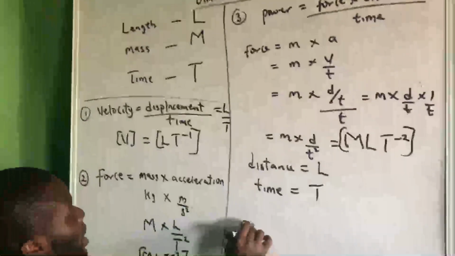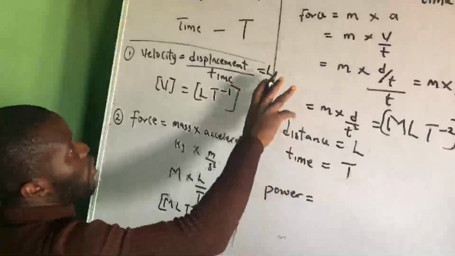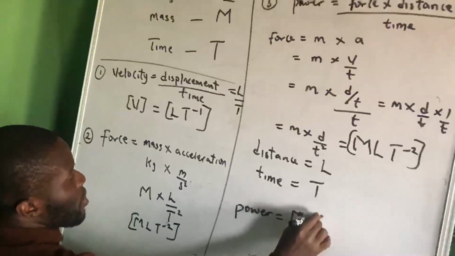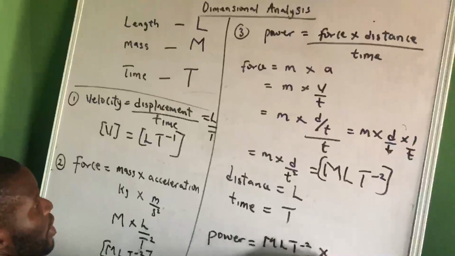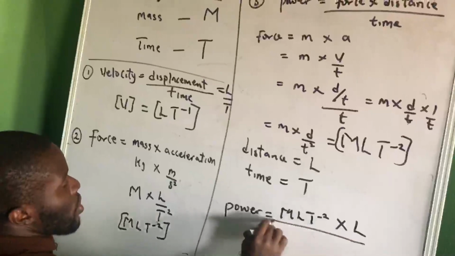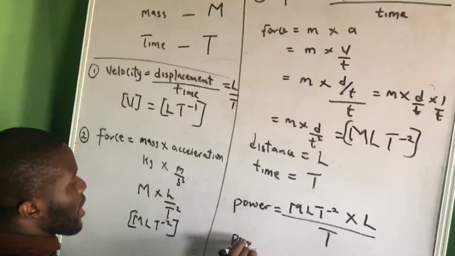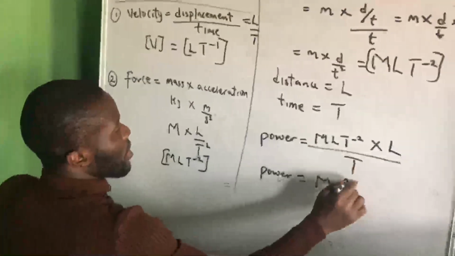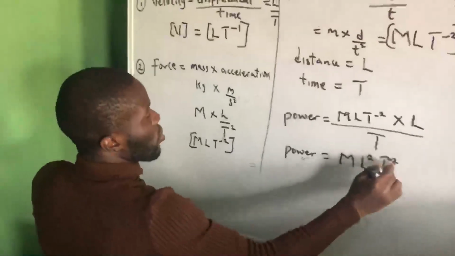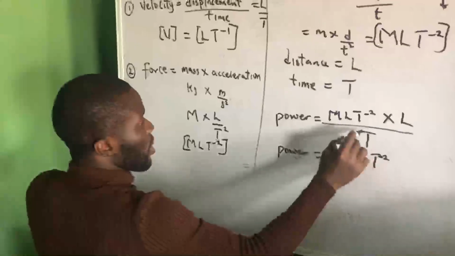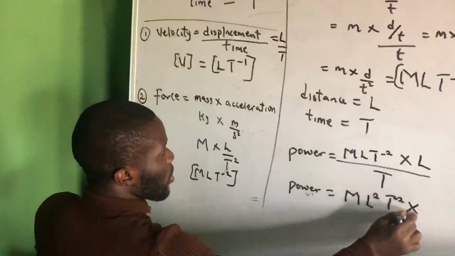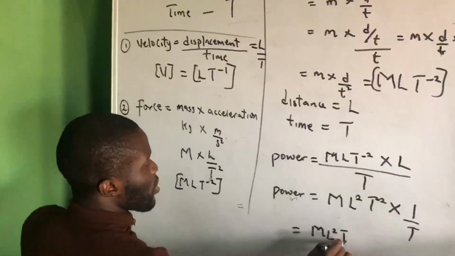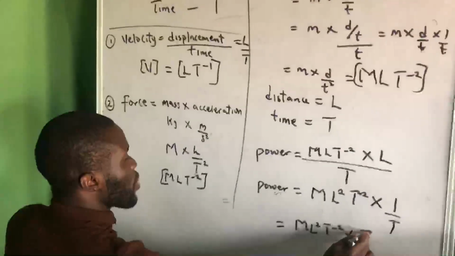The dimension of power will be, we know that of force, M, L, T raised to the power minus 2, times distance, L, over time. So the dimension of power is M, L times L, L square, then T raised to the power minus 2, divided by T. Divided by T means times 1 over T. So this is M, L square, T raised to the power minus 2, times T raised to the power minus 1.